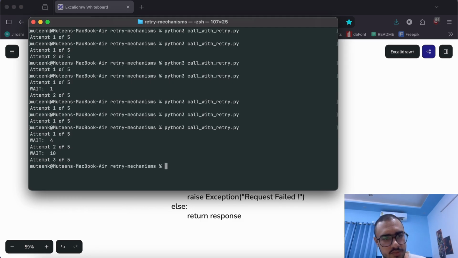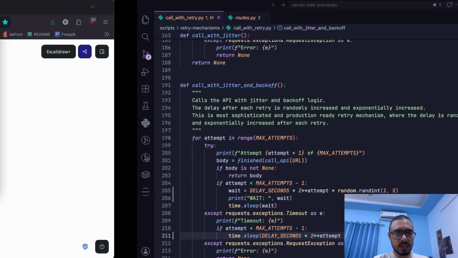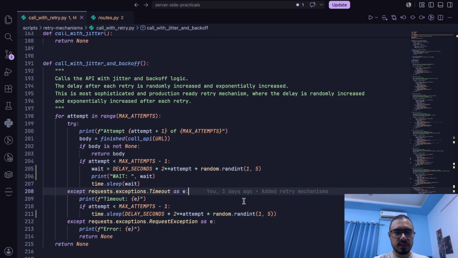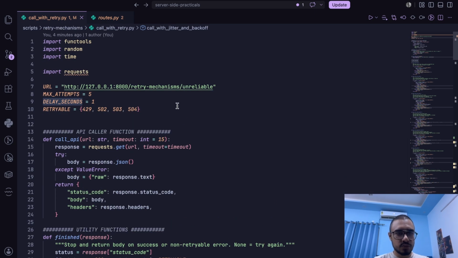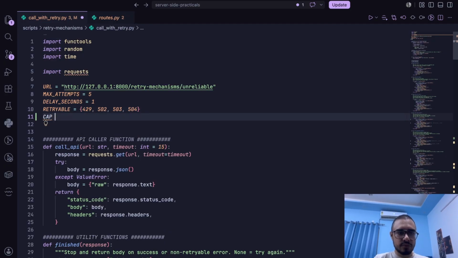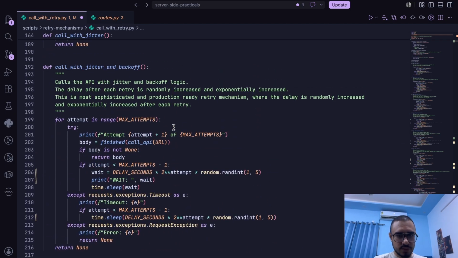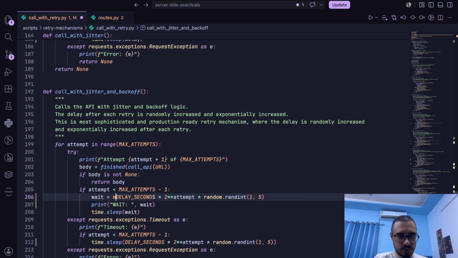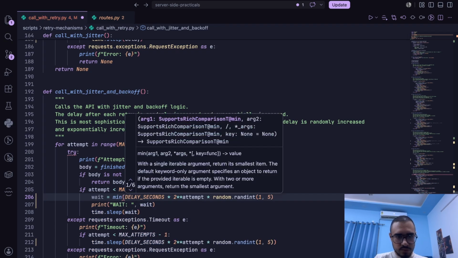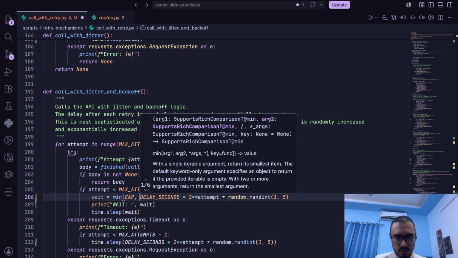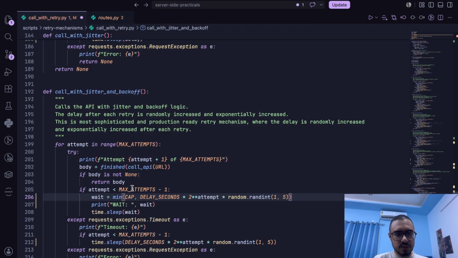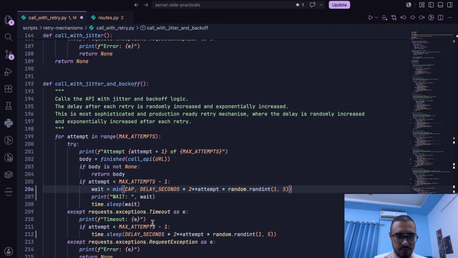We can make it a bit better by capping it. We can introduce a new variable called cap, which will be the maximum number of seconds that we want it to delay for. Let's call it 8 or maybe 7. We don't want it to exceed the cap we are setting. So when we head over to here, we'll do something like min, with this cap, and whichever is minimum, it will take that and wait for that particular time.